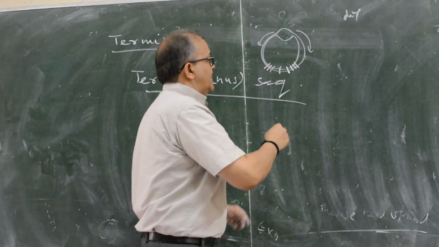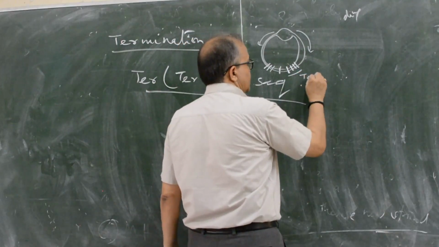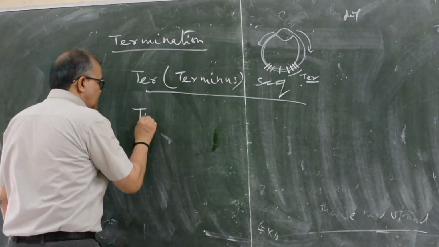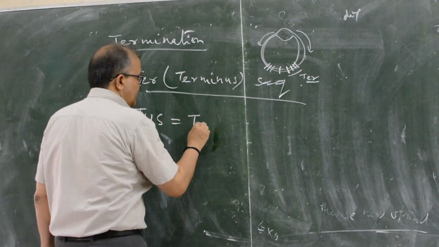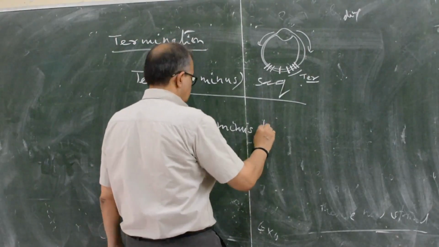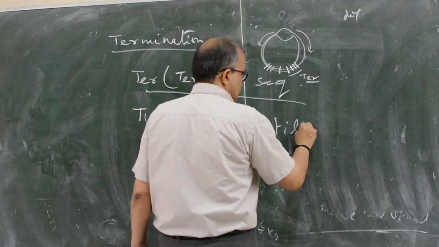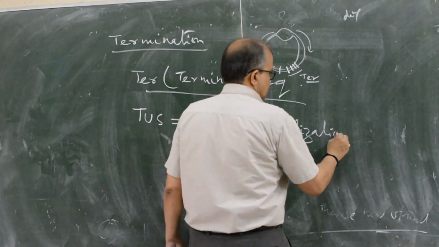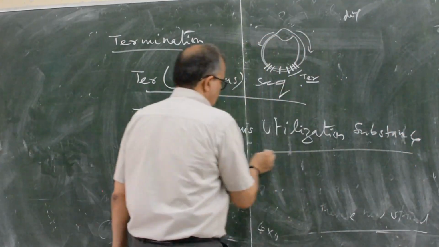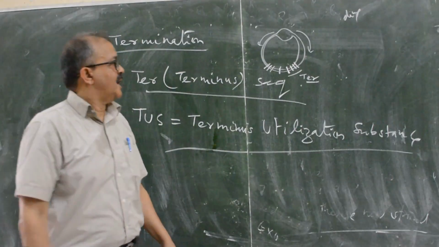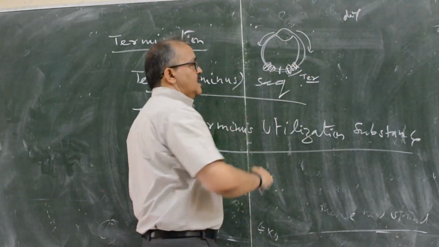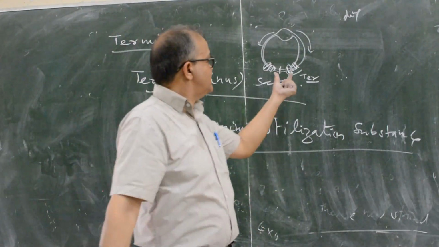They are the TER sequences. And there is a Tus protein, terminus utilization substance. Tus protein binds the TER sequences.